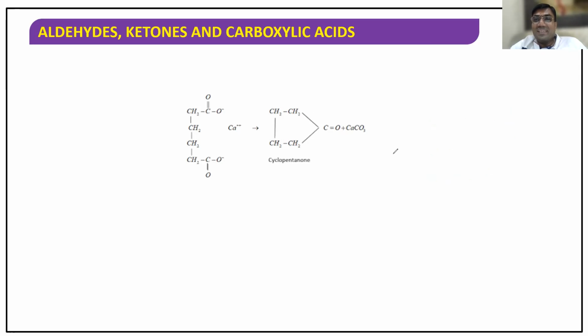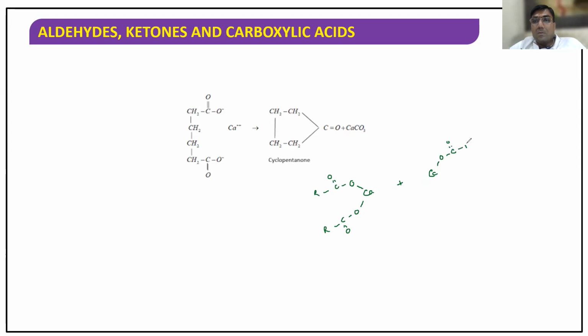I'll teach you in another way. In a more simple way, I'll teach you. Okay. Now listen. (RCOO)2Ca plus Ca(OOCR')2. Now write it properly.